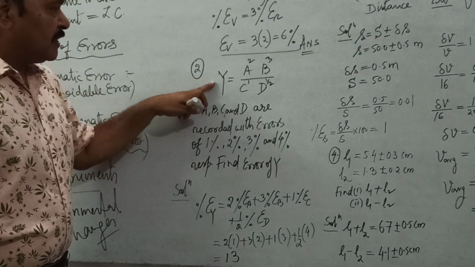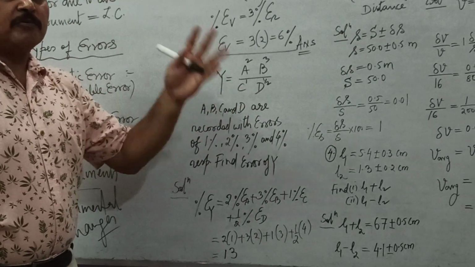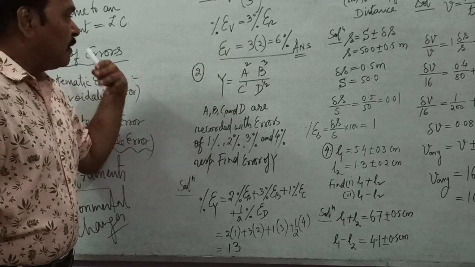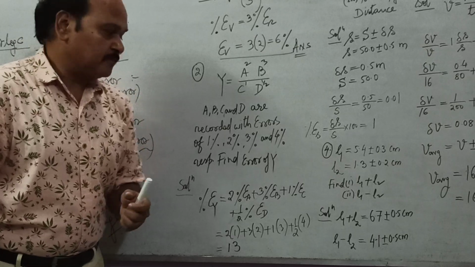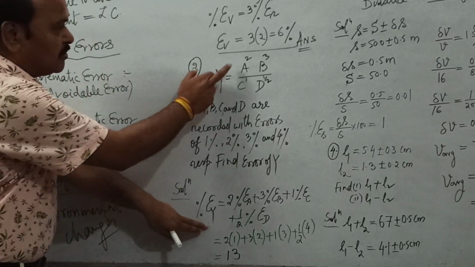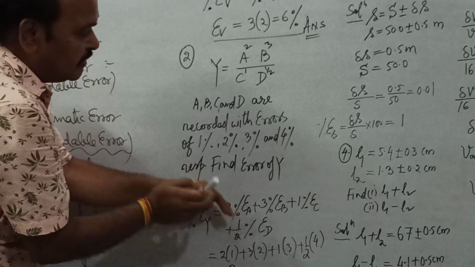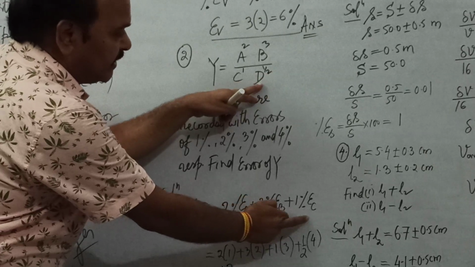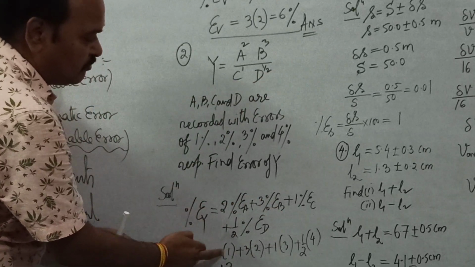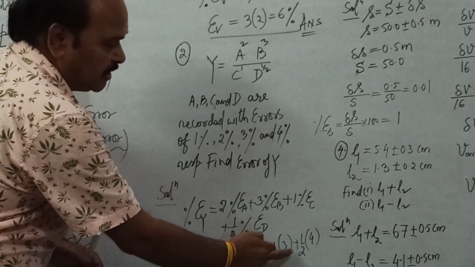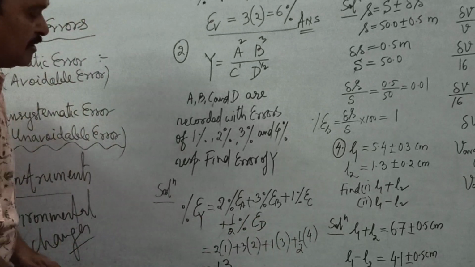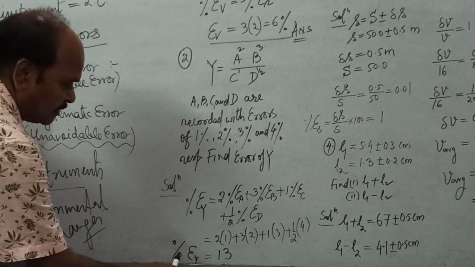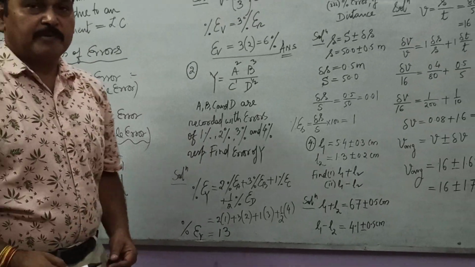So percentage error of Y, or fractional error of Y, is always the sum total of the powers times the percentage errors of the quantities it depends upon. Well, percentage error of Y is going to be 2 times percentage error of A, 3 times percentage error of B, 1 times percentage error of C and half times percentage error of D. If we substitute all these values here, 2 into 1, 3 into 2, 1 into 3, half into 4, it comes out to be 13. Therefore, percentage error of Y is going to be 13, or error of Y is going to be 13%.